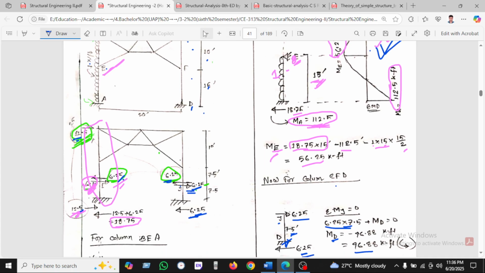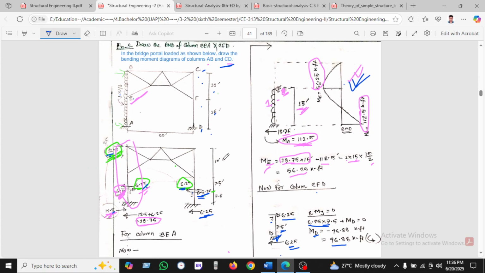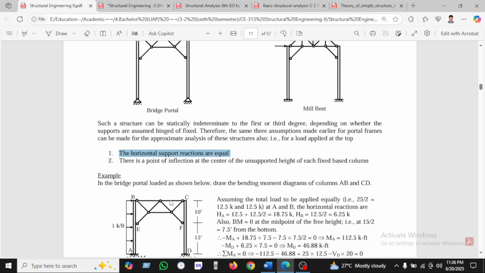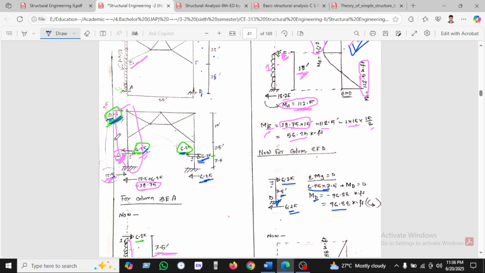So you can understand here, I'm just summarizing that there are two assumptions. One is that the horizontal support reactions are equal. That's why, as we know, the total load of one kip is applied over a 25 length, so it will be divided at the top and bottom: 12.5 at the top and 12.5 at the bottom consequently.